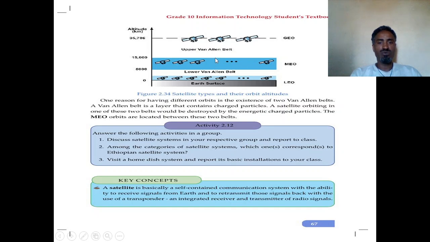So how can we identify the orbits? Mostly this is the reason for having the different orbits. A Van Allen belt is a layer that contains charged particles, found at the lower and upper edges of the medium orbit. A satellite orbiting in one of these two belts would be destroyed by the energetic charged particles, and the medium orbit is located between these two belts.